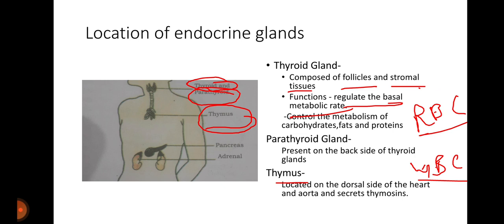So this was all about some endocrine glands. In our next class, we will study some more glands from our chapters.